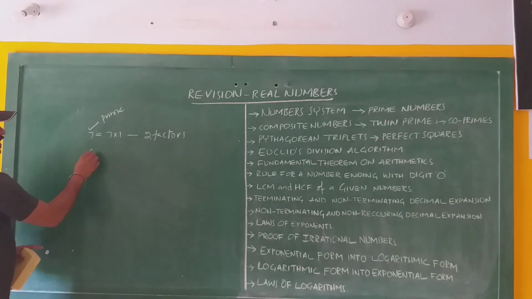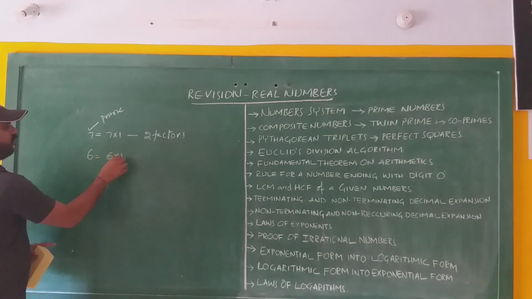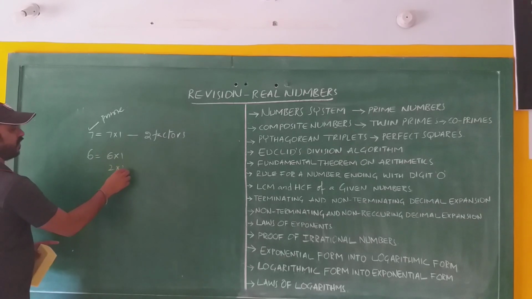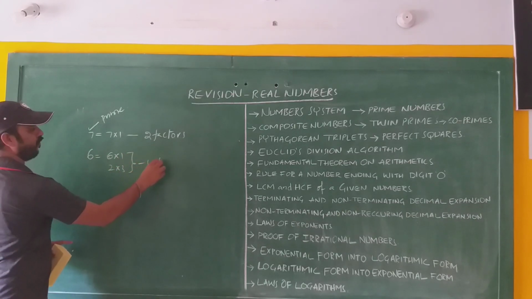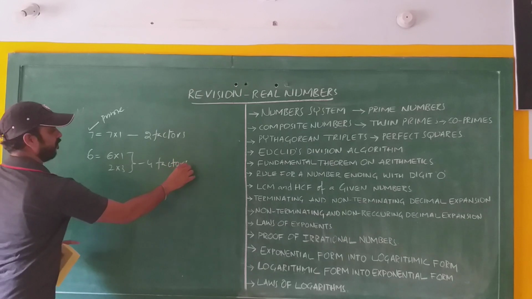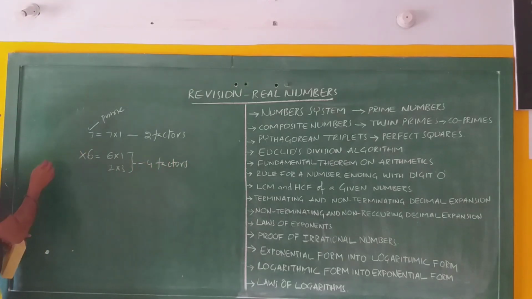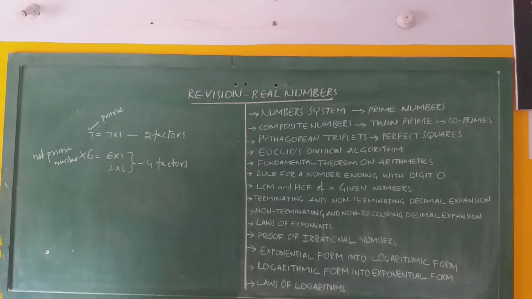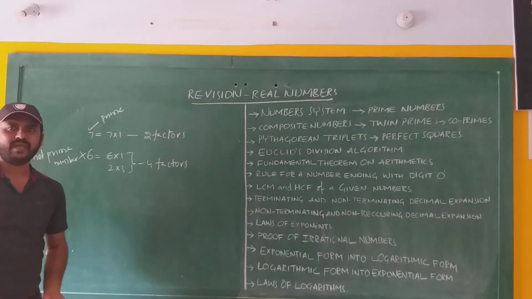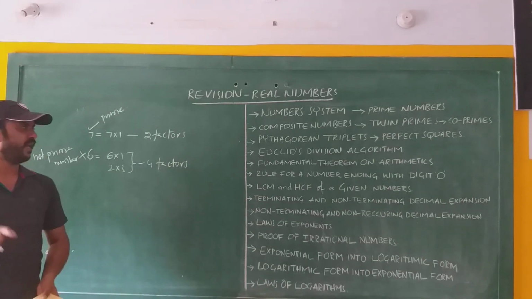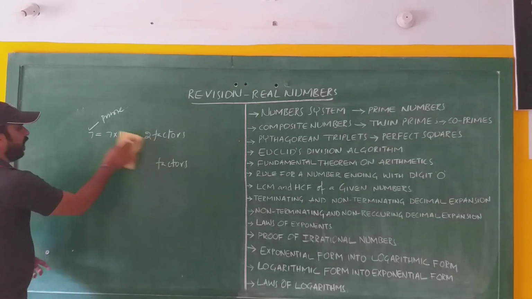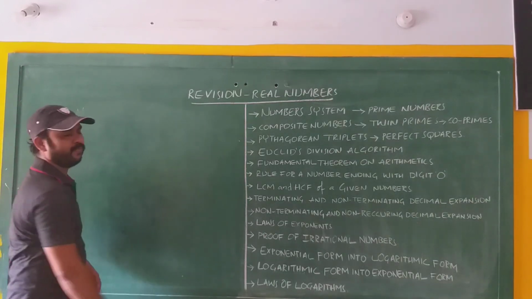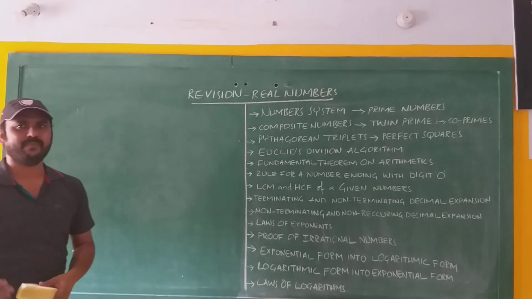Suppose you take 6. 6 can be written as 6 into 1, and also 2 into 3. Therefore, it has four factors, so it is not a prime number. Prime number means a number which has only two factors, that is 1 and itself. And it is important to learn the prime numbers less than 100.